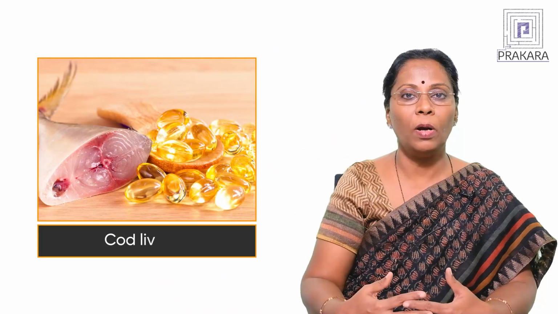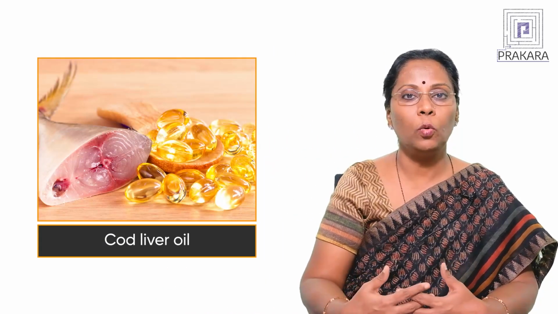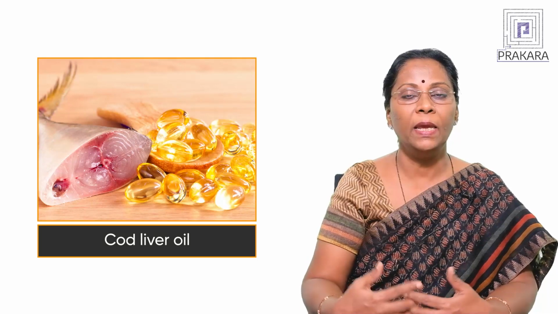He took cod liver oil, which is a rich source of both vitamin A and D, and he bubbled oxygen through it, or it underwent oxidation. Because of this oxidation, vitamin A was destroyed, and the remaining cod liver oil, which is rich in vitamin D, was again used for experimenting to overcome the deficiency symptoms of vitamin D, that is rickets.